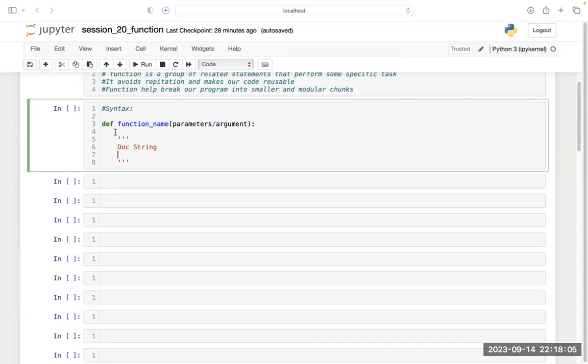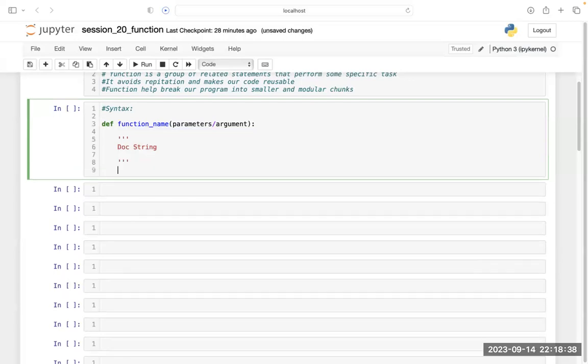It's not a mandatory practice, but it is suggested that if you write it, it will be much more readable and understandable by others, or even by you, if you come back after maybe a few months and see the code. By reading the docstring, you will understand what this function is supposed to do. So this is basically multi-line commenting.